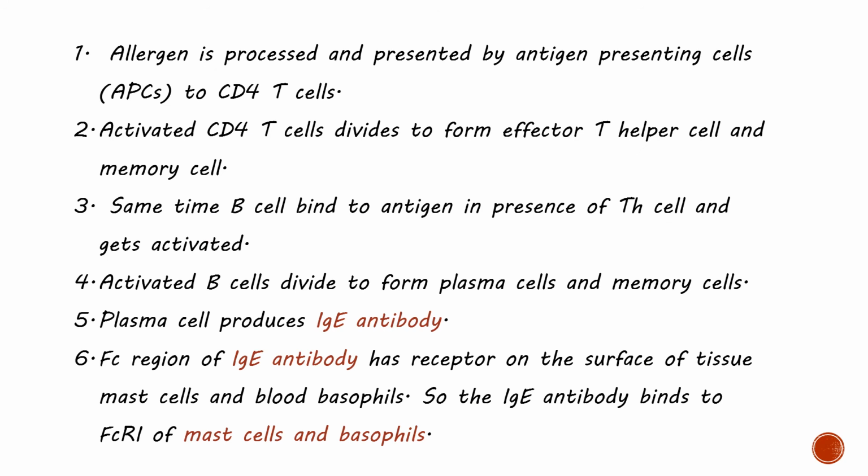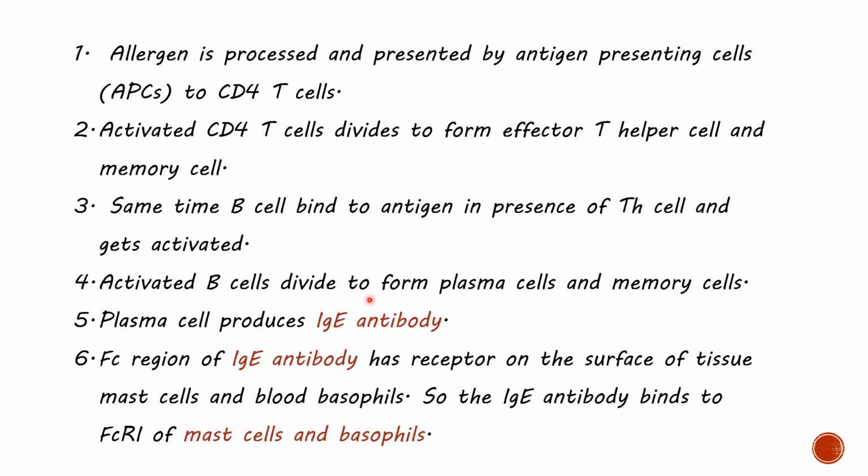So this is what we discussed now, and I will read it for you. Allergen is processed and presented by antigen presenting cells to CD4 T cells. CD4 T cell means T helper cells. Activated CD4 T cells divide to form effector T helper cells and memory cells. At the same time, B cell binds to antigen in the presence of T helper cell and gets activated.